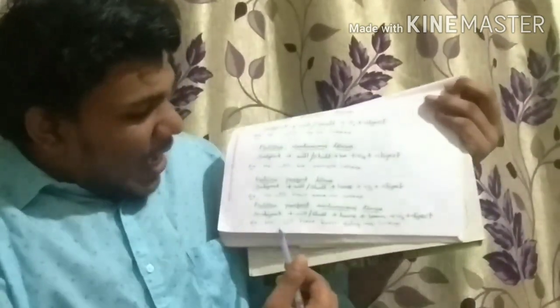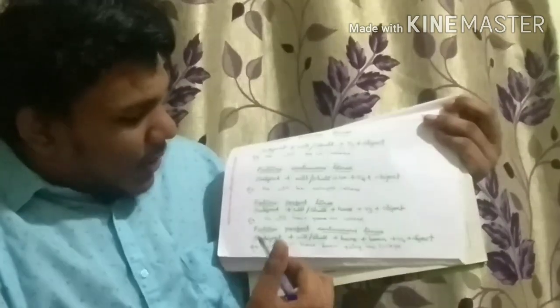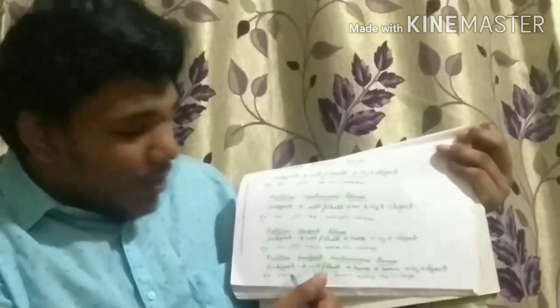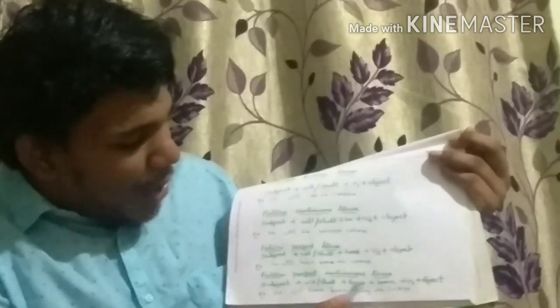Future perfect tense: He will have gone to college. He is the subject, will or shall, have gone V3, to college is the object. Future perfect continuous tense: subject plus will or shall plus have plus been plus V4 plus object. He will have been going to college. He is the subject, will have been going to college. Here going is the V4 form and to college is the object.